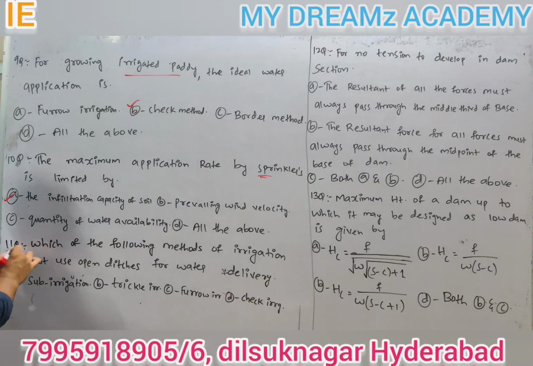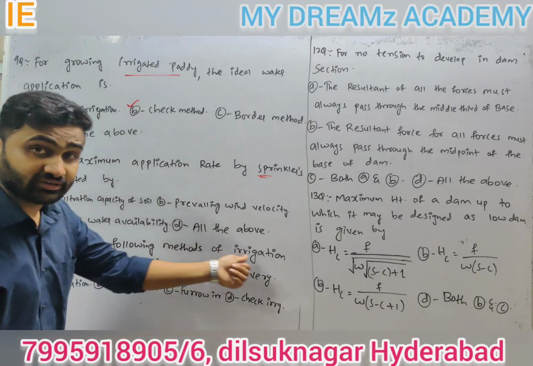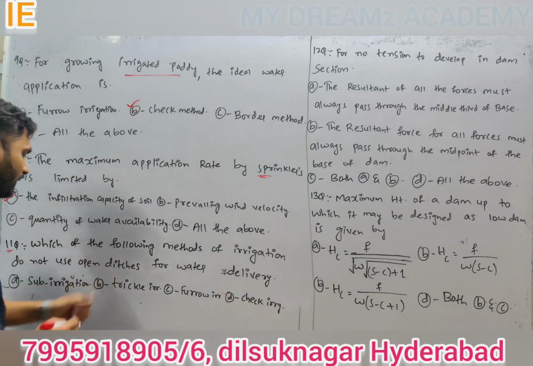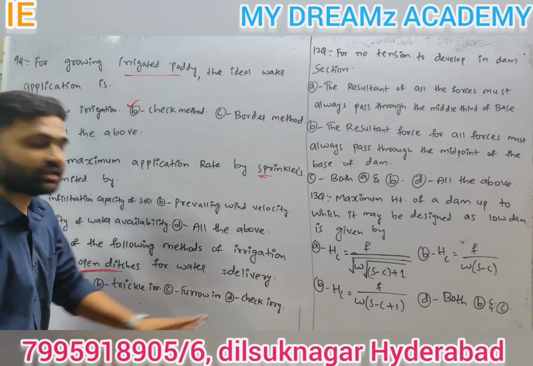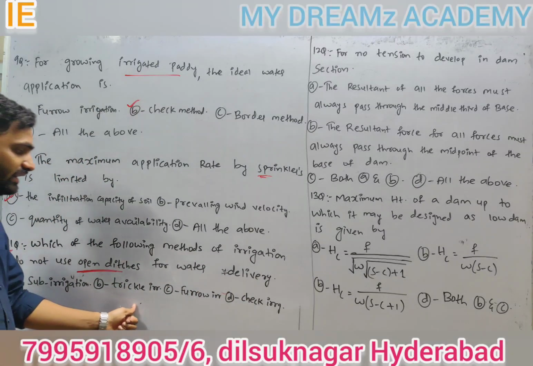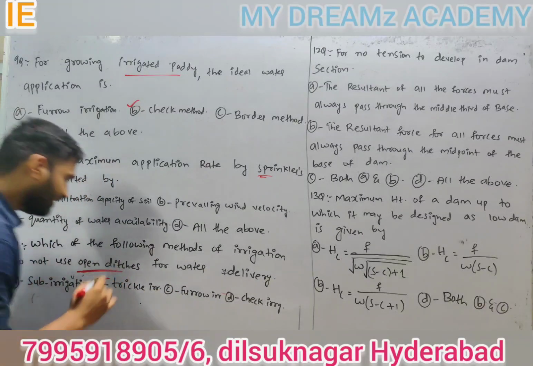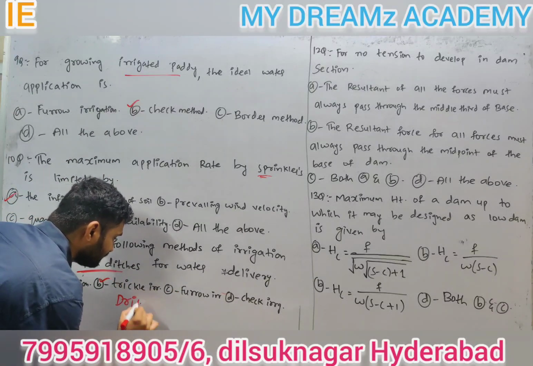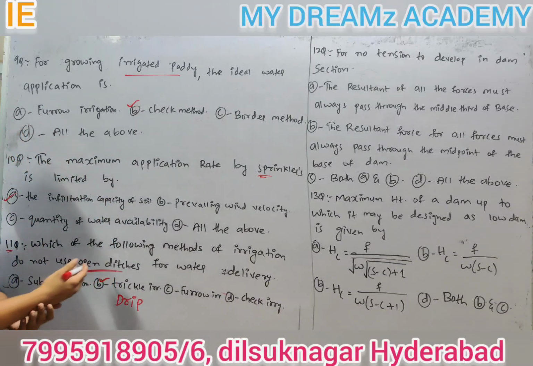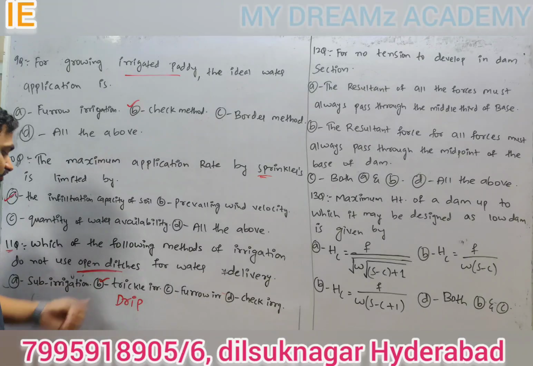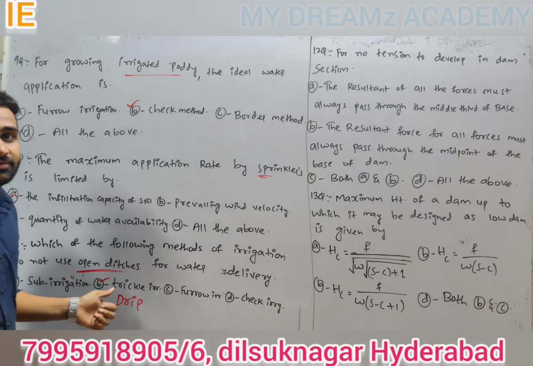Coming to 11th question, which of the following methods of irrigation do not use open ditches for water delivery? Sub irrigation, trickle irrigation, furrow irrigation, check irrigation. So answer is trickle irrigation. Trickle irrigation is nothing but drip irrigation. So drip irrigation does not use open ditches. For orchard plants we will prefer ditch method, basin method.